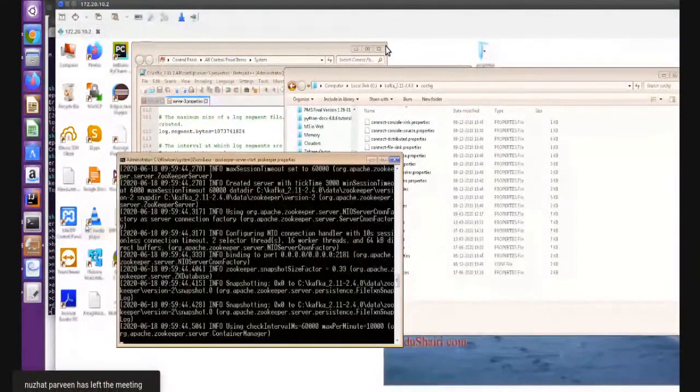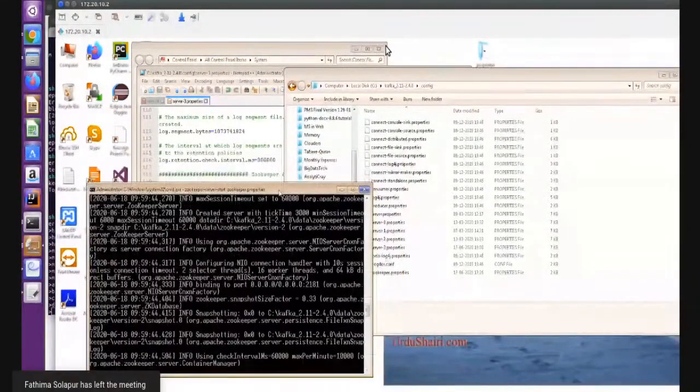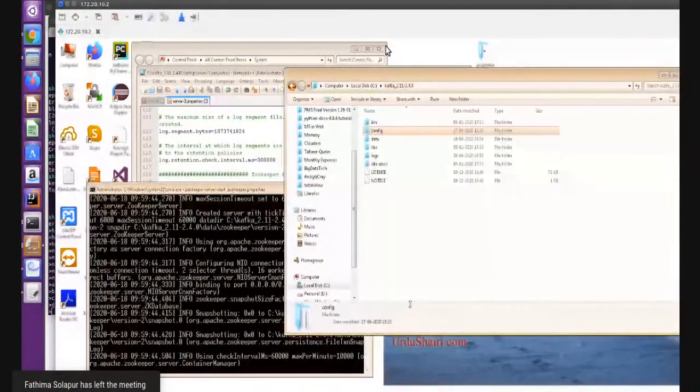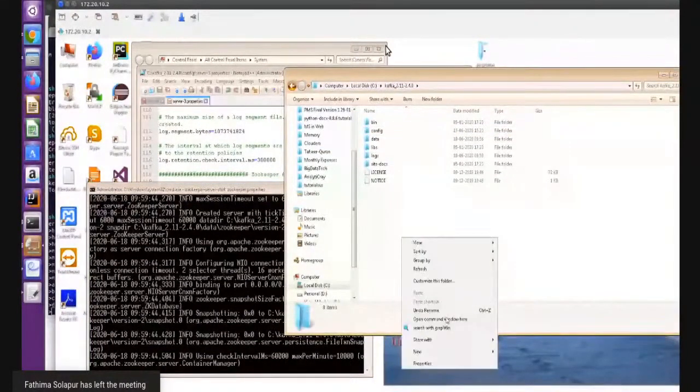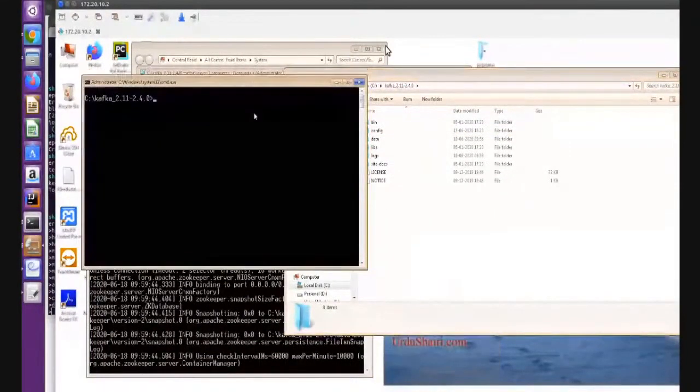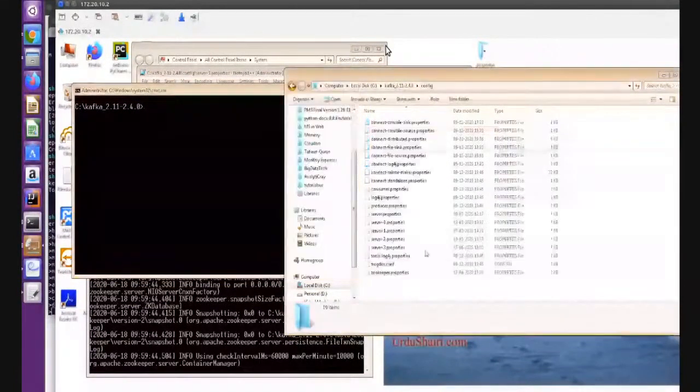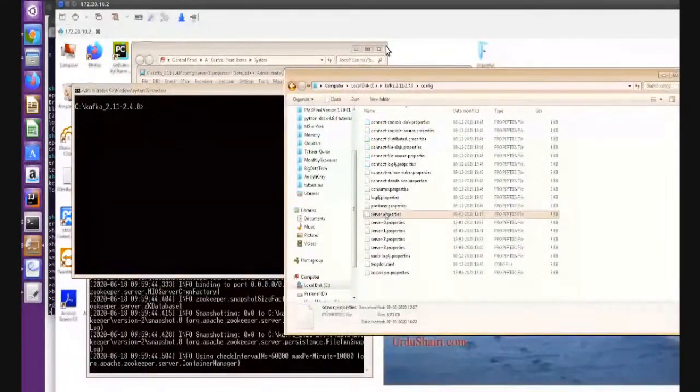Your server is already bound to the port number 2181. Now you are done. Now we have to start our clusters. The same thing you have to do. Go here and change. I copied the server properties.